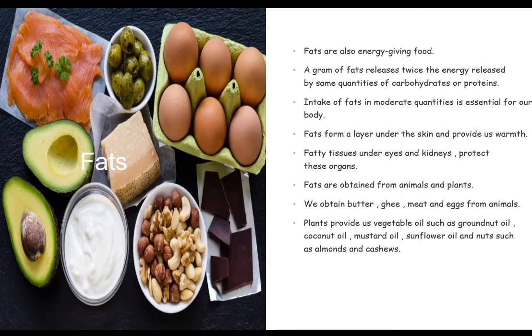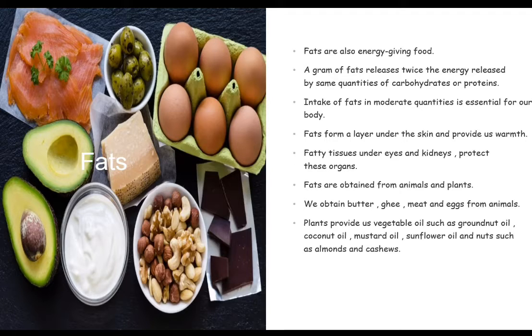Now let's talk about fats. Fats are also energy giving food. A gram of fats releases twice the energy which is released by the same quantity of carbohydrates or proteins. We should consume fats in moderate quantities, neither very less nor more, and that is essential for our body. Basically these fats form a layer under our skin and provide us warmth. Some fatty tissues are present around our eyes and kidneys, and they protect our eyes and kidneys. Now fats are obtained from animals and plants.